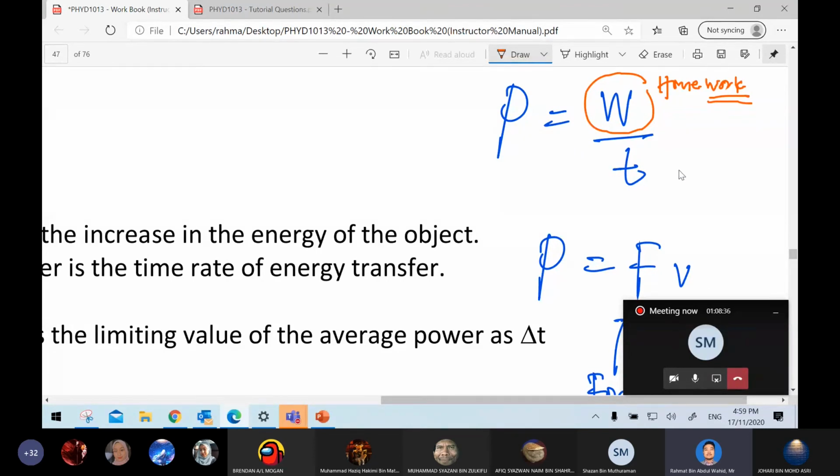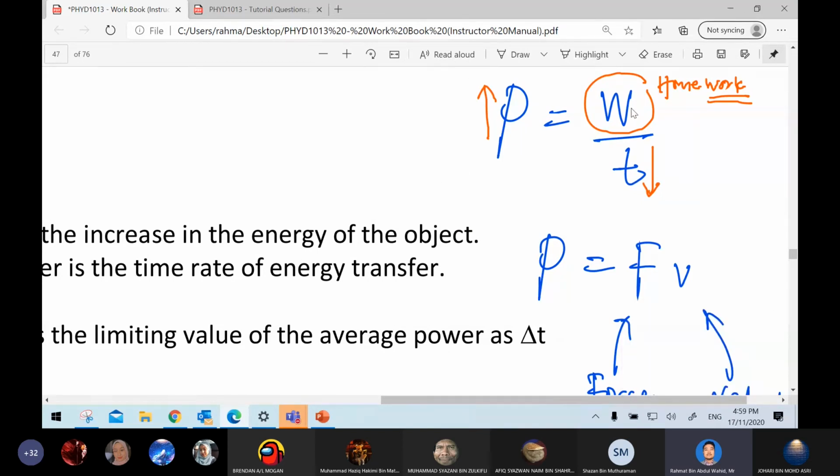So we can imagine that whoever finishes the homework in less time, we can call that person powerful or having more power. In this case, whatever object or system does the most work in lower time, that system or that object has more power. Simple as that. So the work done in less time means that the object is of higher power.